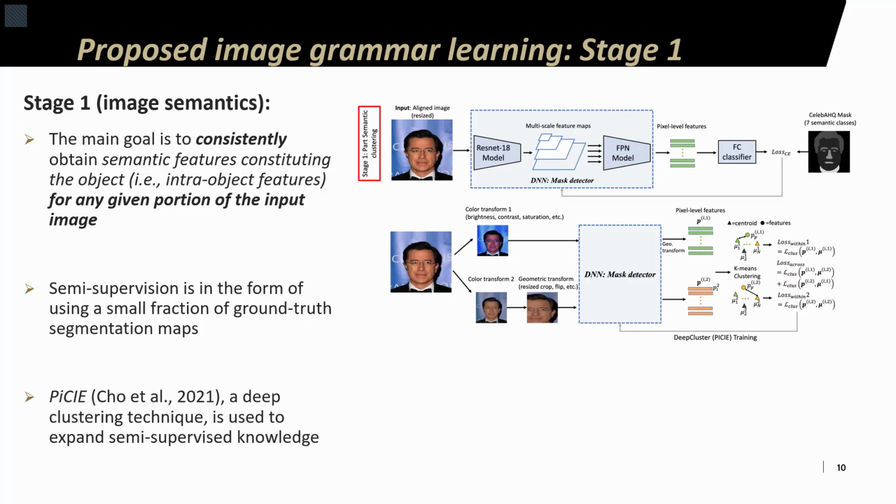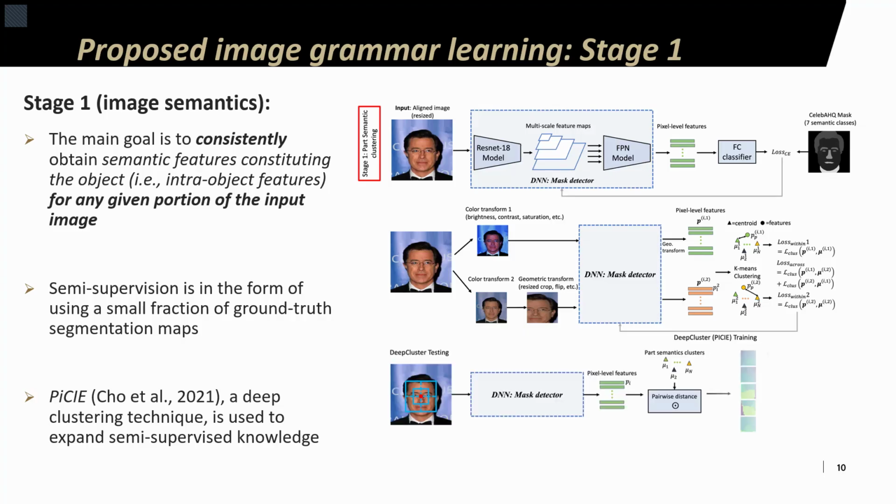I'm not going to go into training details here, but the high-level idea is to utilize a deep clustering approach, which we used PyC in our paper, that allows us to expand semi-supervised knowledge to the entire training set. As a result, we were able to obtain more accurate semantic features for any given portion of the image.